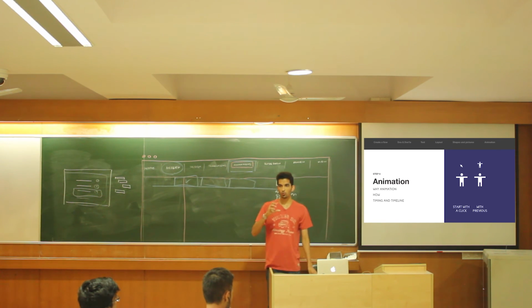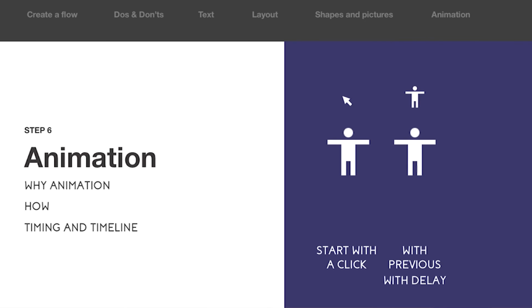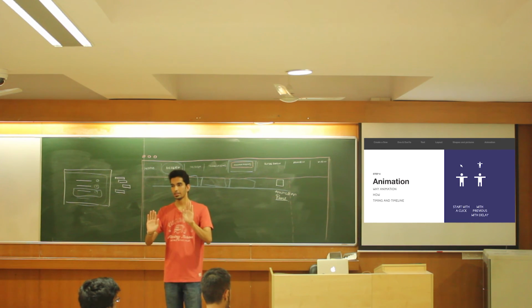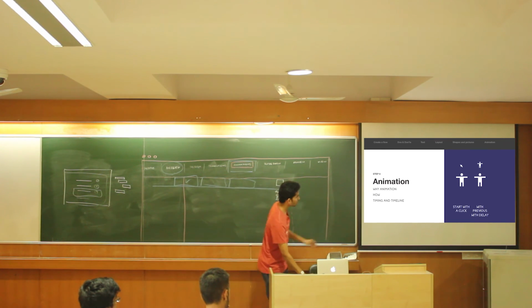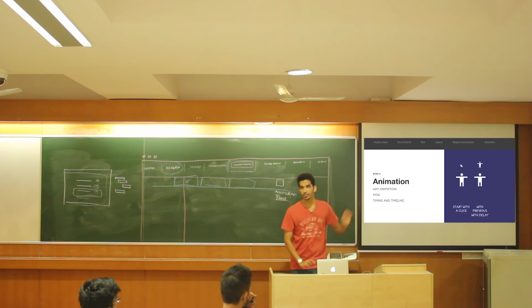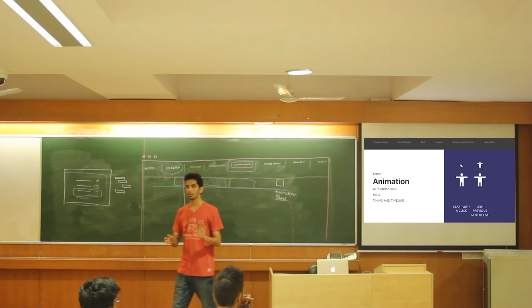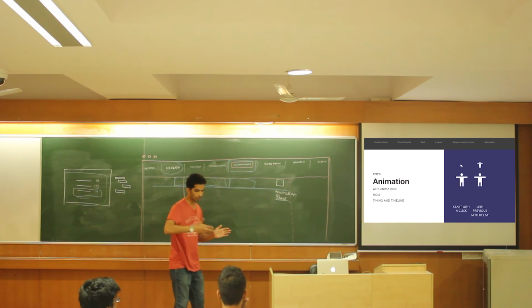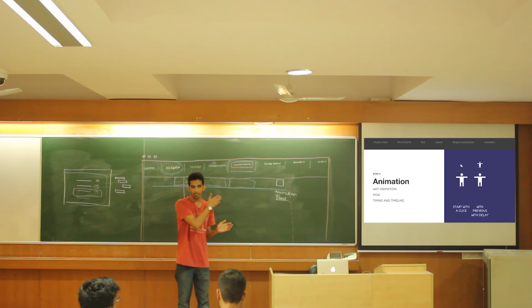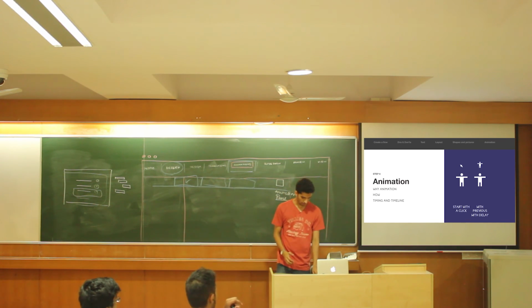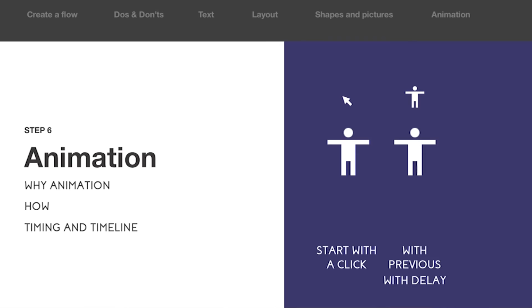With previous will also couple with delay. So with previous with delay will start both the animations at the same time, but the second one will start with a delay. Say here, just notice this is with previous, right? And this is with previous with delay. You get the difference, right? They will start at the same time, but the second one will start with a delay. And you can actually introduce a series of delays that creates a very good effect. I'll go through that again sometime later.